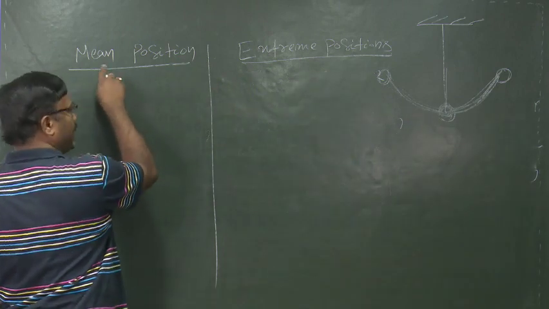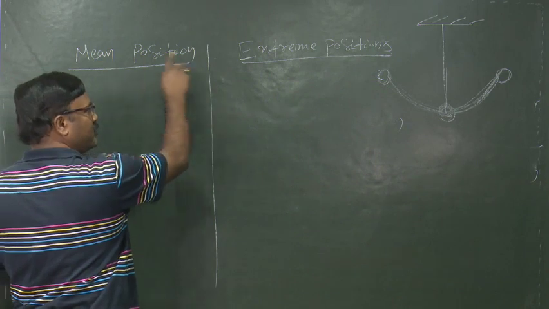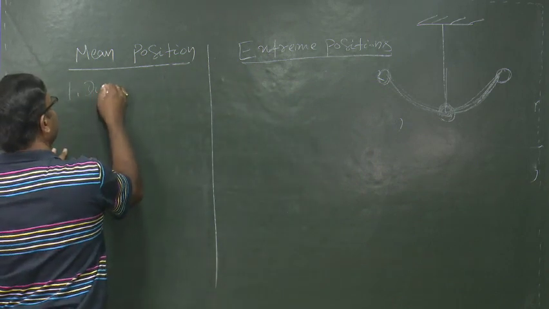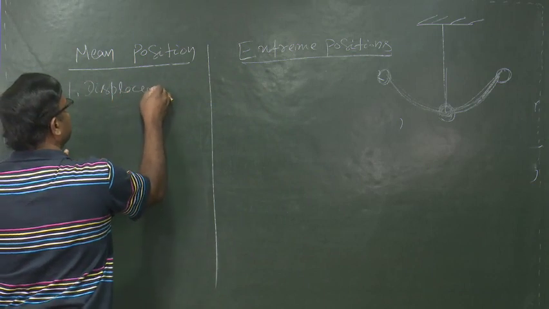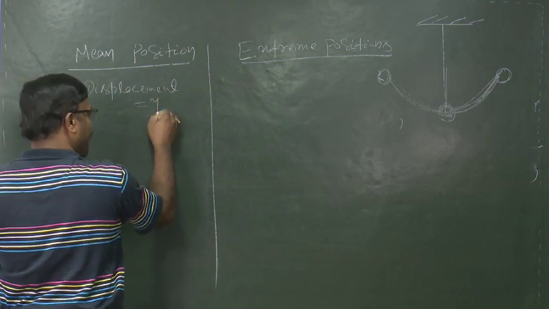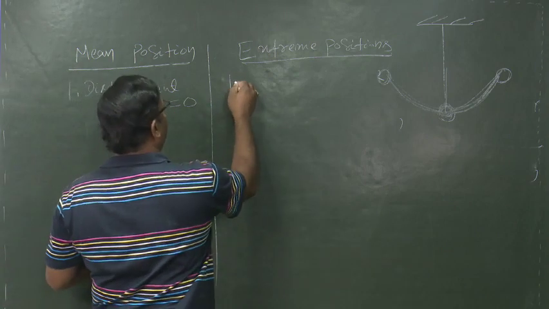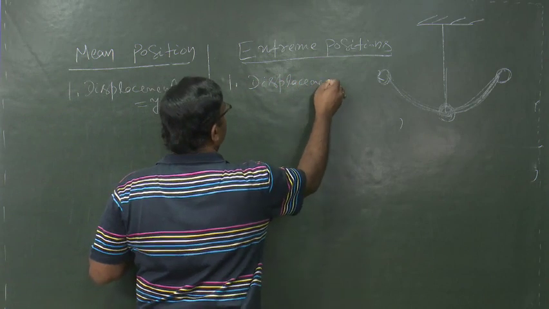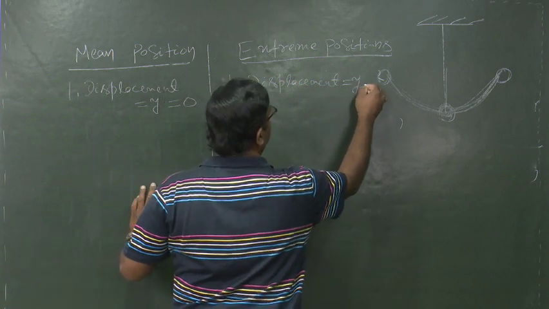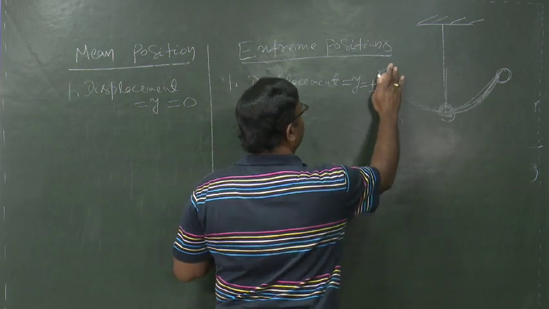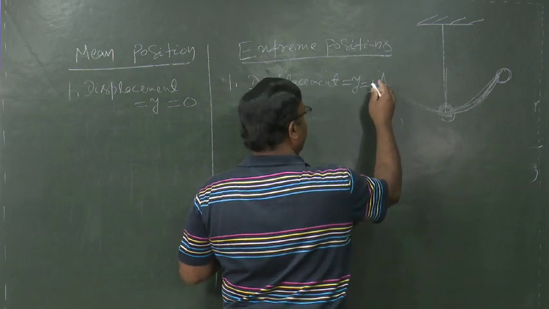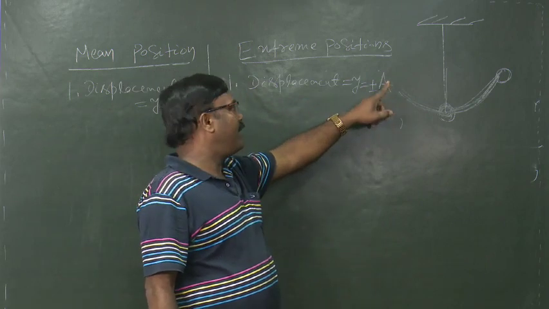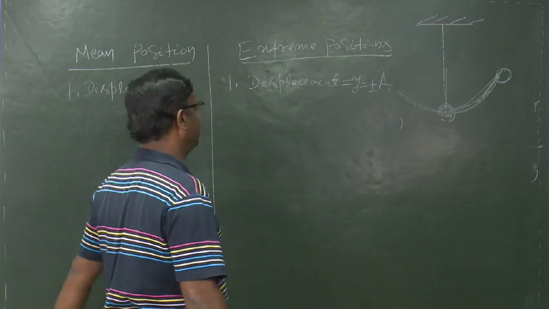Okay. Now, what are the characteristics of mean position and extreme position? Number 1, the displacement at the mean position is y equal to 0. At the extreme positions, displacement is y equal to plus minus a, where a represents the amplitude of oscillation.